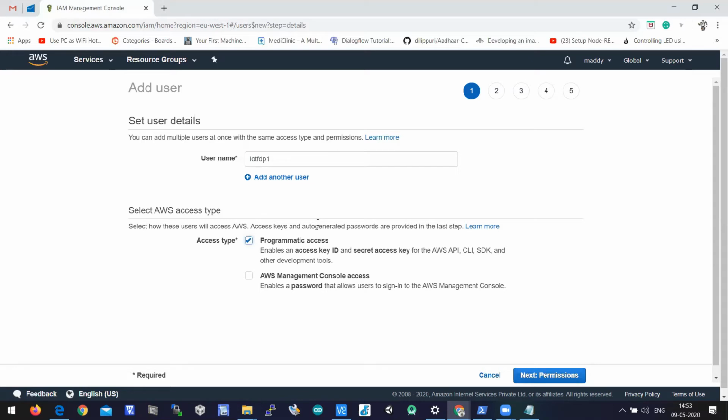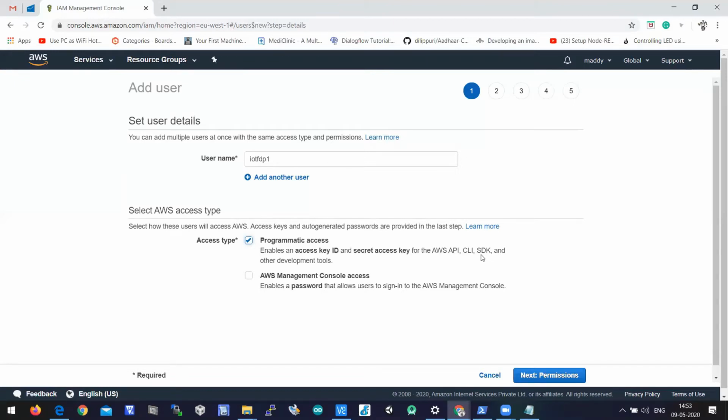Okay, we need to give programmatic access because we want to identify faces, where face recognition has to be done through a Python script. So the access type should be programmatic access. When you select programmatic access, then only the AWS API can be accessed through a program. We wanted to show you the programmatic access.